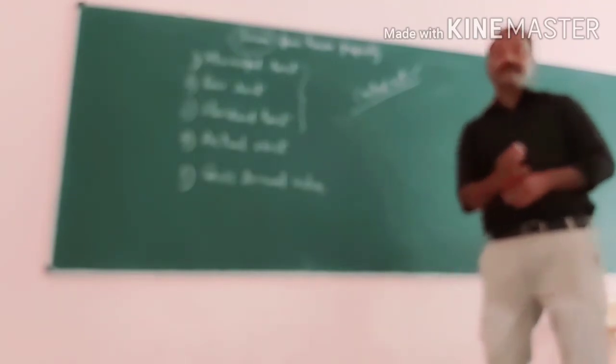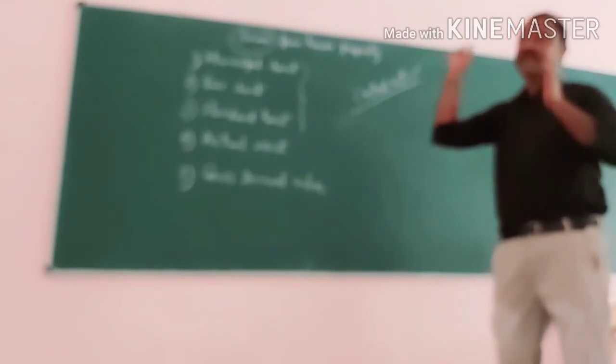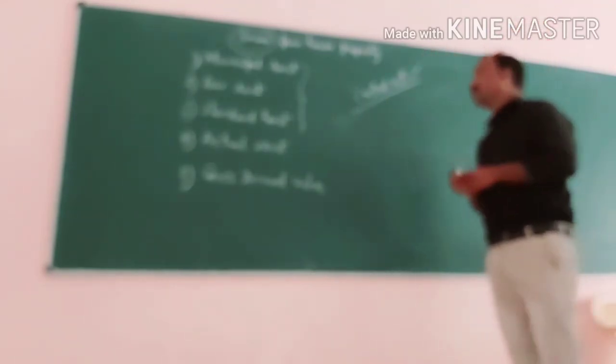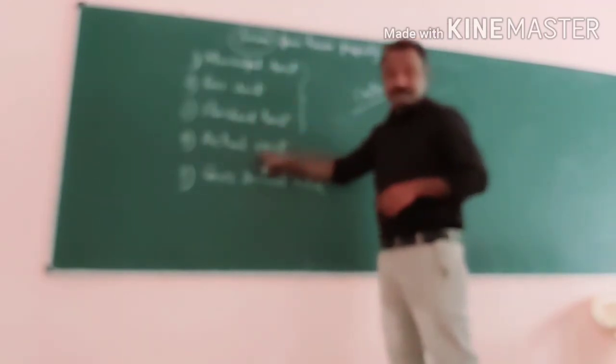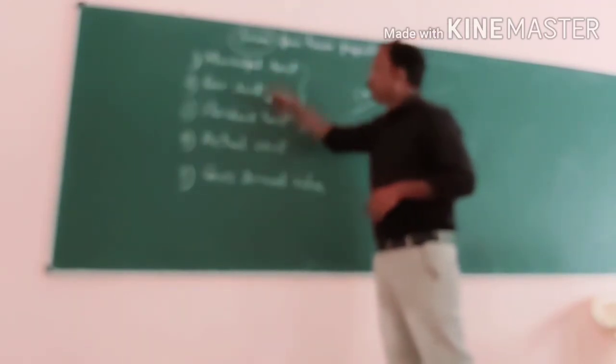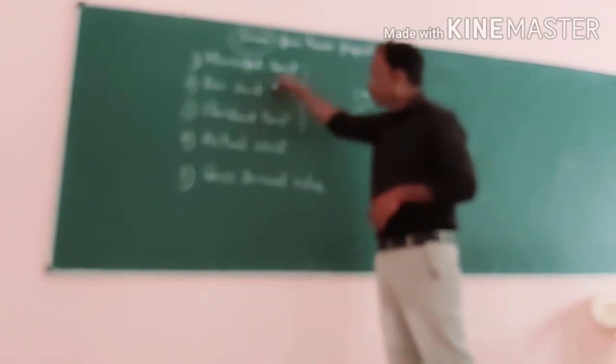Gross annual value. What is gross annual value? Usually we calculate taxable income of house property. For calculating taxable income of house property, we have to deal with these four things. When we deal with these four things, whatever amount we get is called gross annual value, nothing else. So how do we deal with these things?